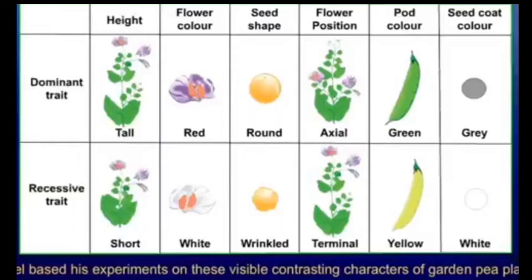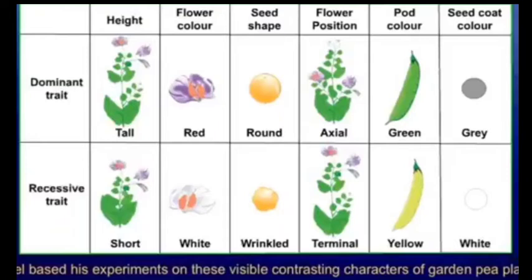Suppose, for example, we consider the color of your eyes. If your father has grey eyes and your mother has black eyes, and if your father's eye color is the dominant one, then there are chances that the offspring or next generation will get that color. So that is called the dominant one, and your mother's eye color was recessive, so you didn't get that color. Like this, dominant and recessive characters are there in human beings also.